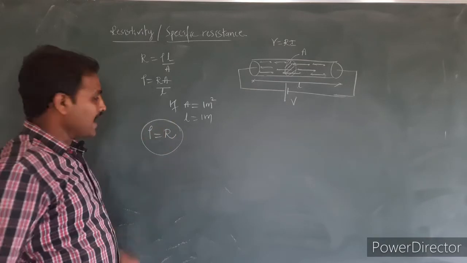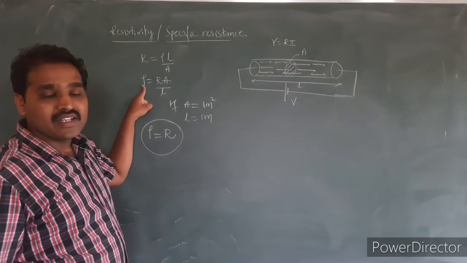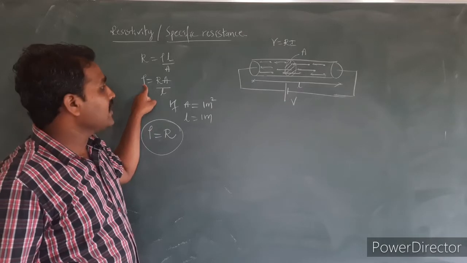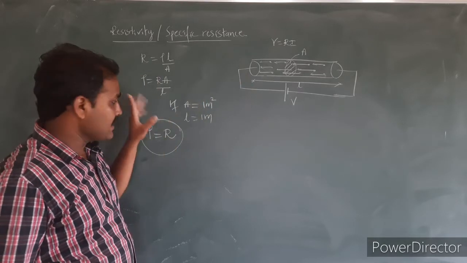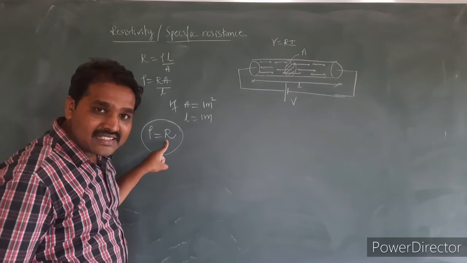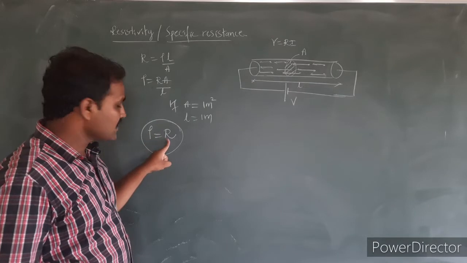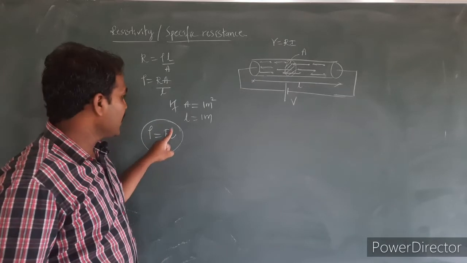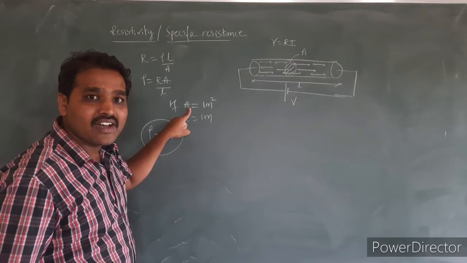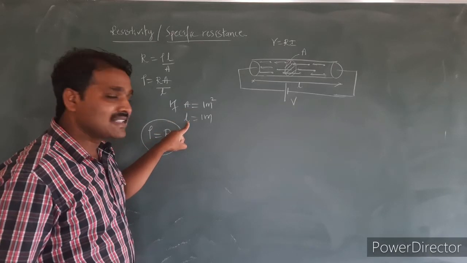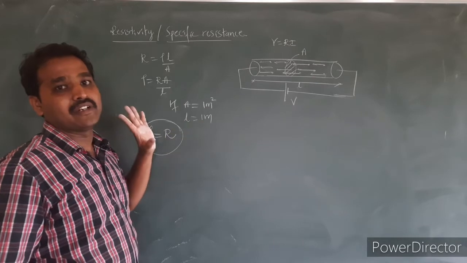Okay. So I can define the specific resistance of any material as the resistance of that material when its cross sectional area is 1 meter square and its length is equal to 1 meter.